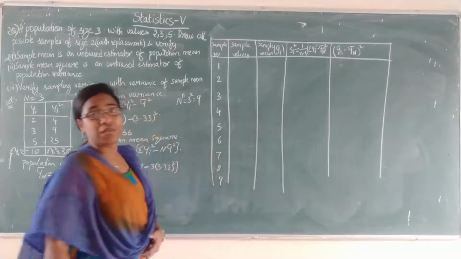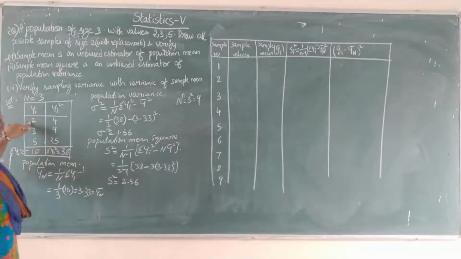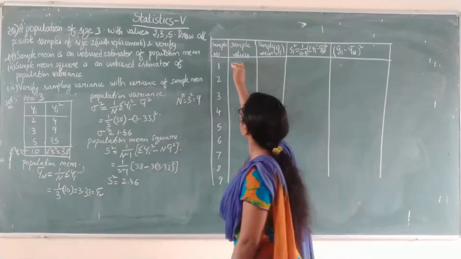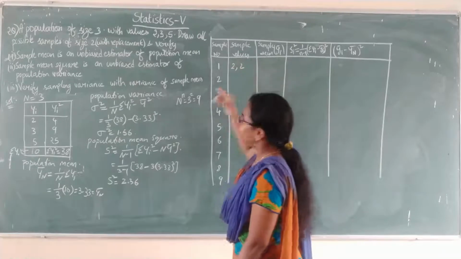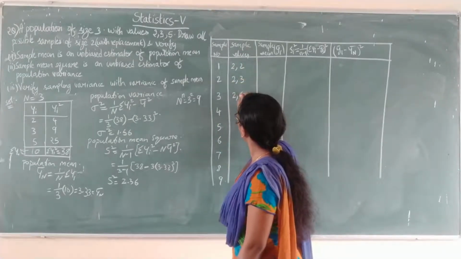So the sample values. Here we are using the concept of with replacement, so values will be repeated. What is the first value? 2. So let's start with 2 and it will be repeated, right? First we write 2, 2. Next is 2, 3. Next is 2, 5.